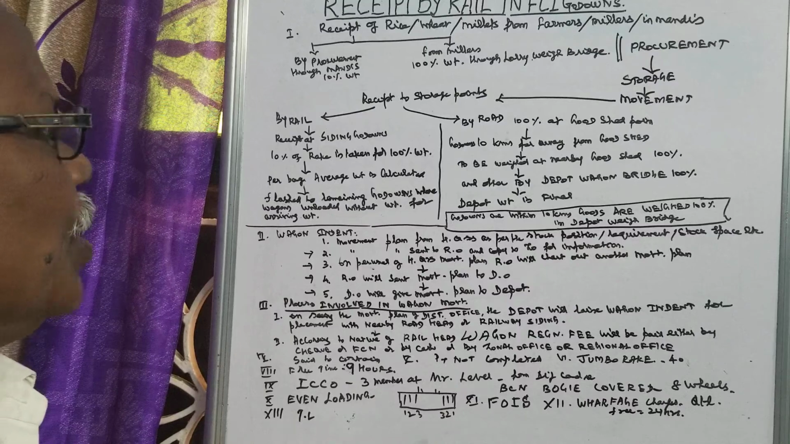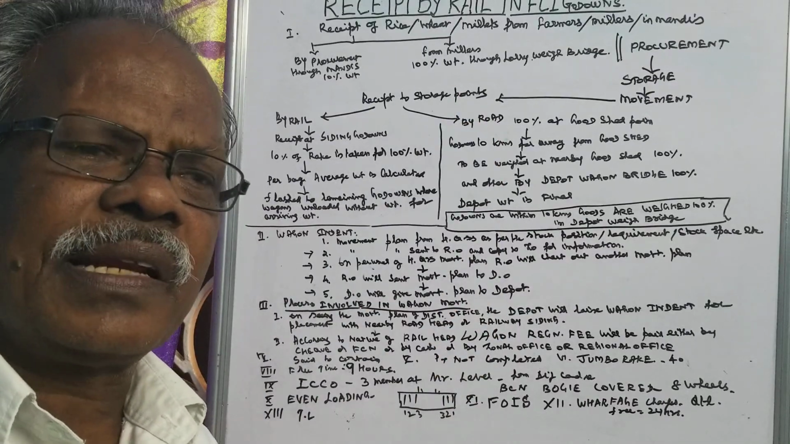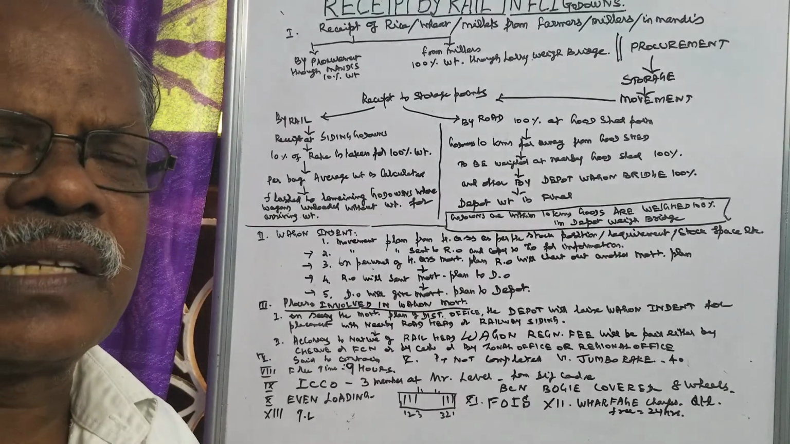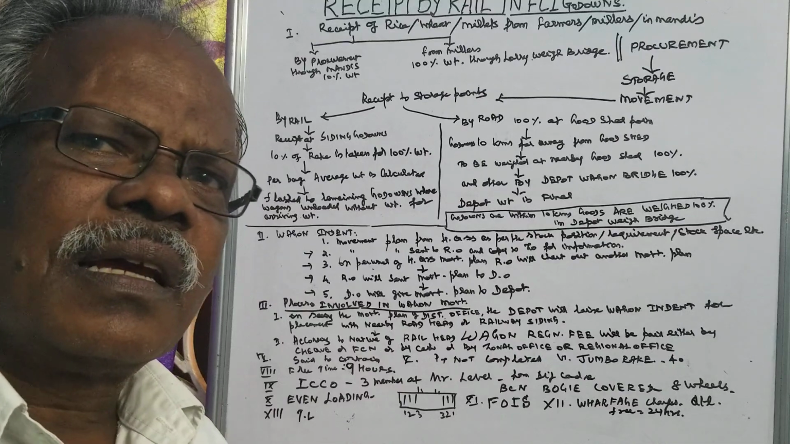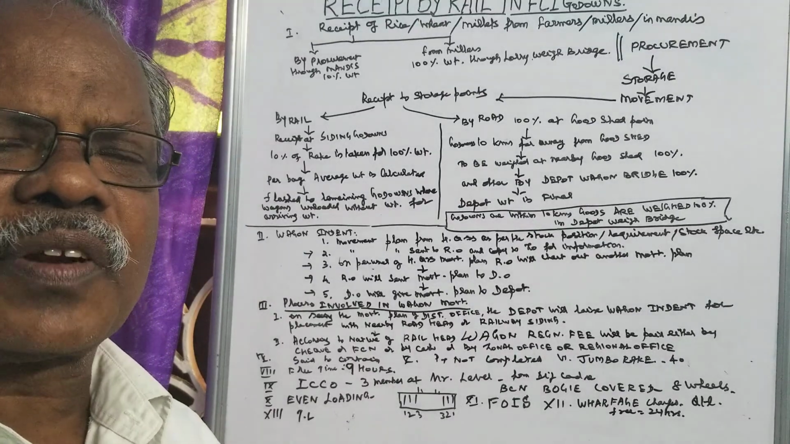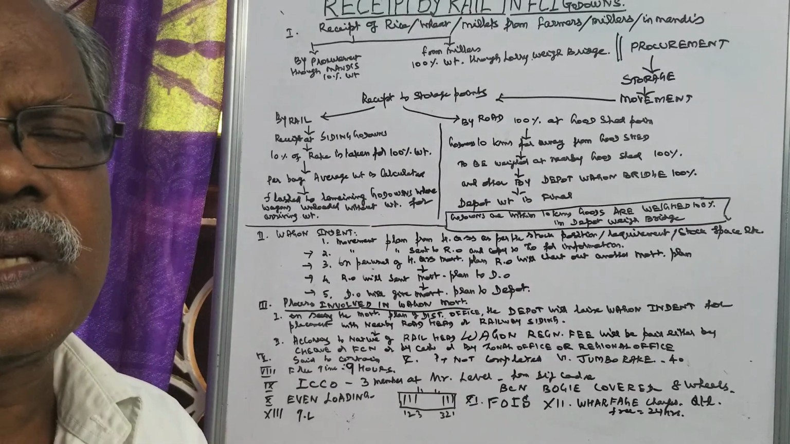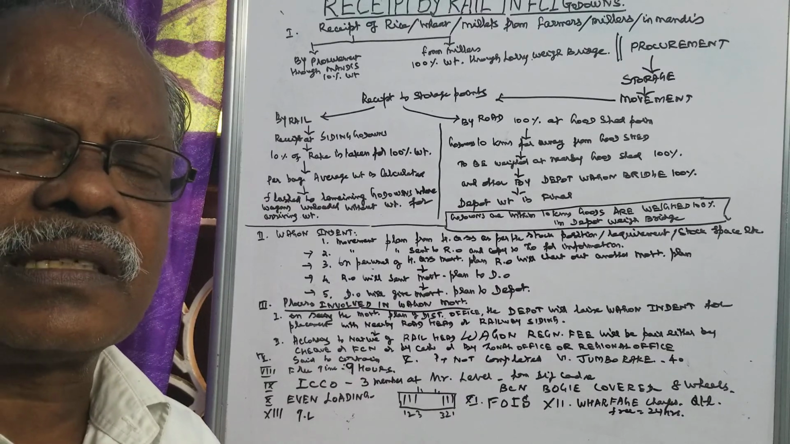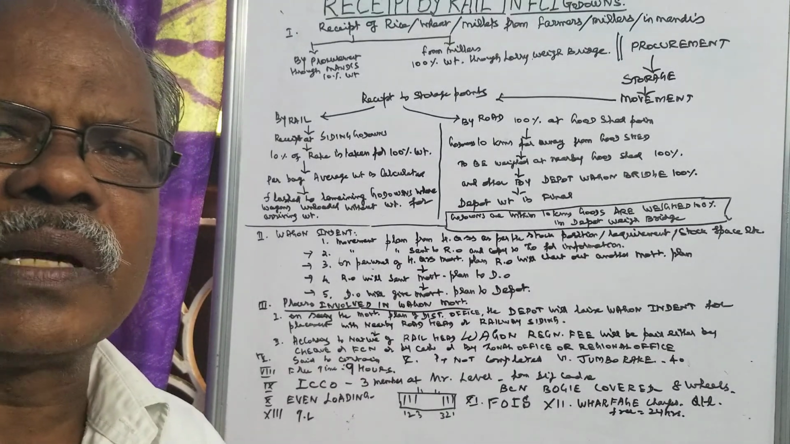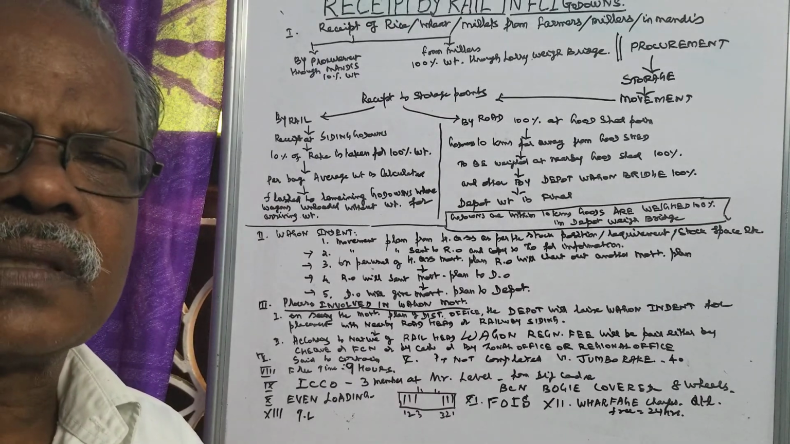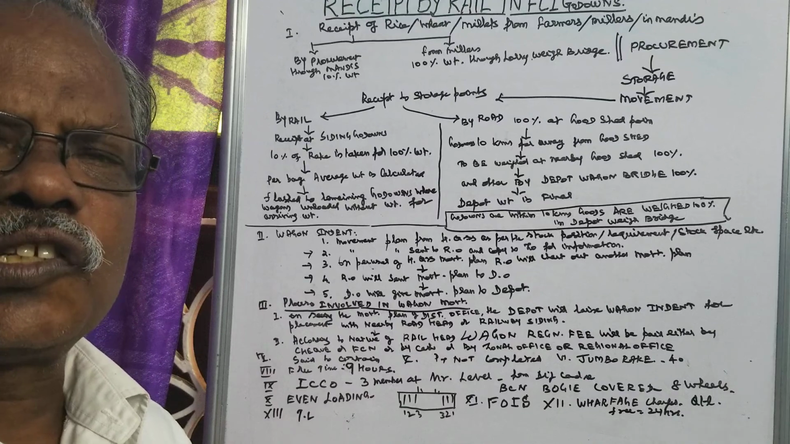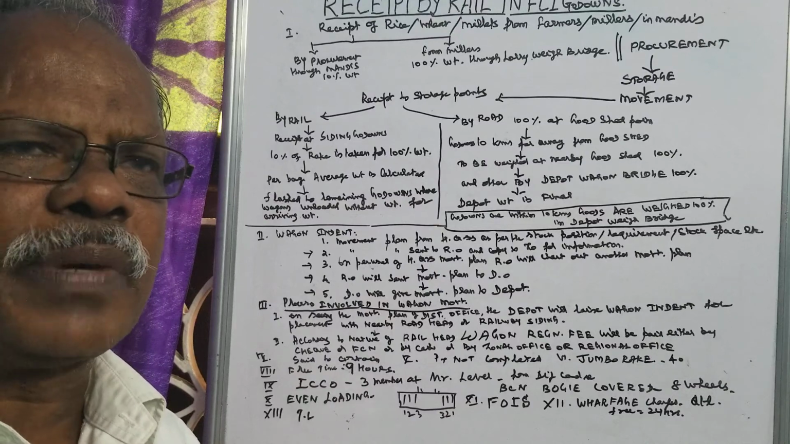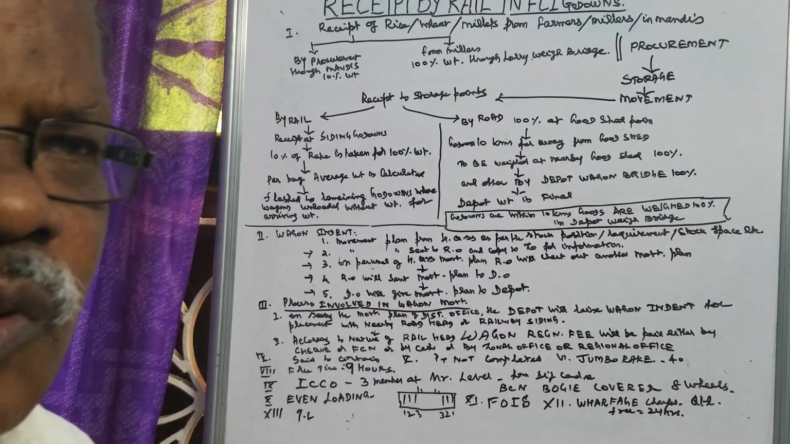Today in this video we are going to see the receipt by rail in Food Corporation of India Godowns. That is, whenever dispatches are made from the dispatching end, say from Punjab, Haryana, UP, Andhra Pradesh to Tamil Nadu and other places, and it is received by the recipient end by rail. That is called receipt by rail in the destination Godowns.